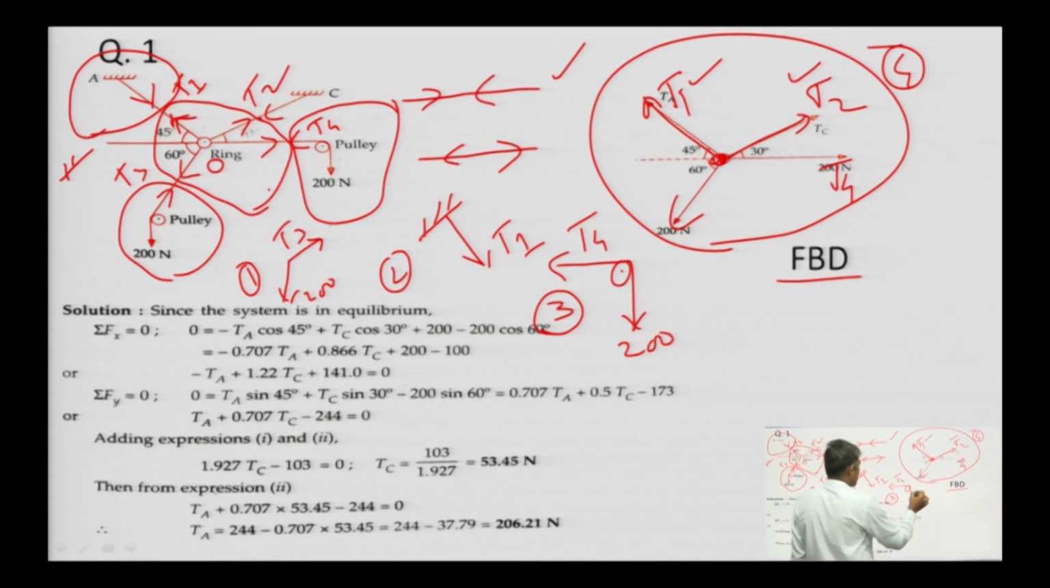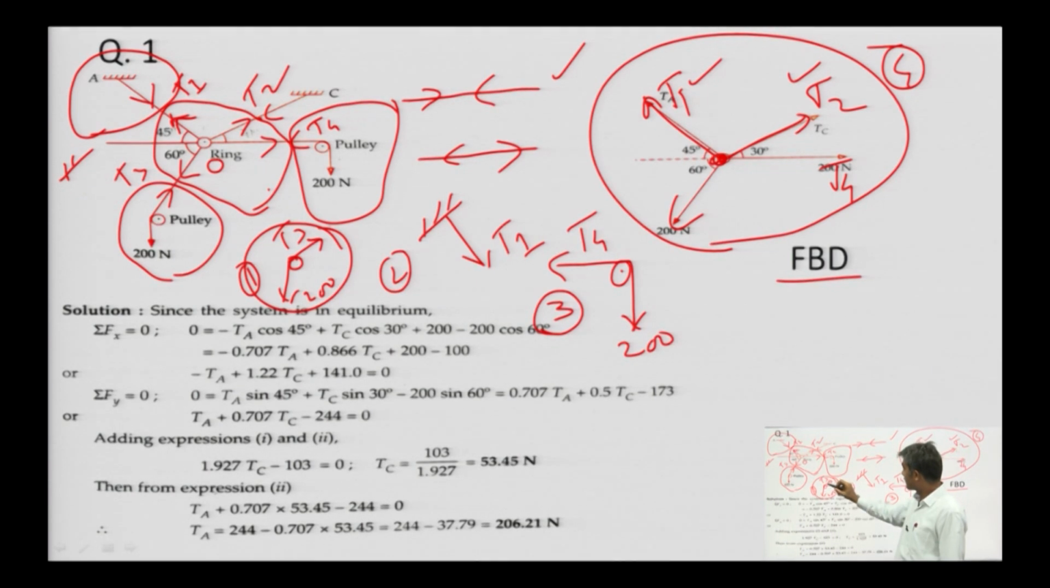In this diagram, since this is a frictionless pulley, the value of T1 will be the same as this much of load, because it is frictionless, which means the same value of tension will be transferred. The value of T3 will be equal to 200.